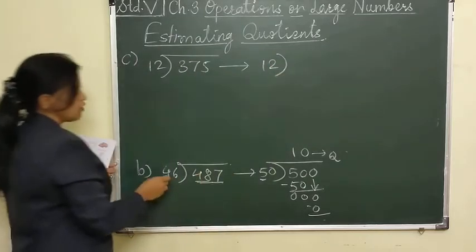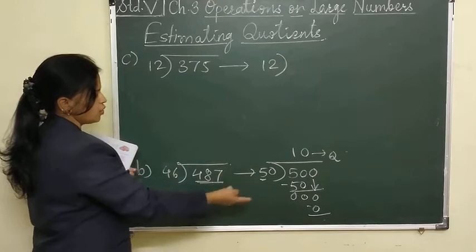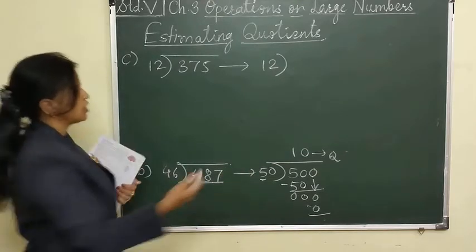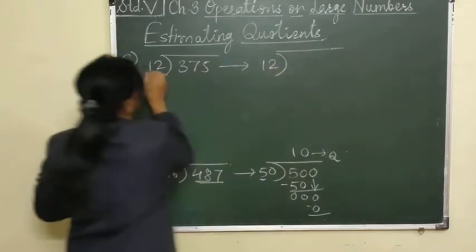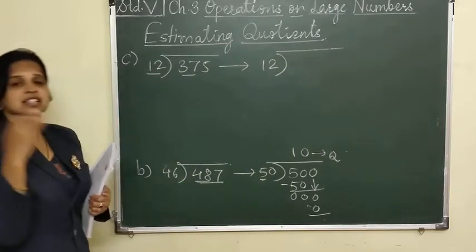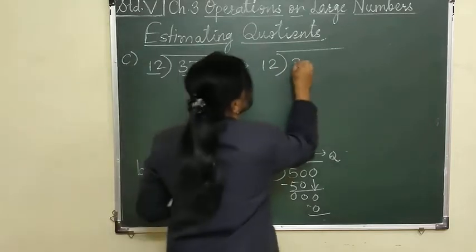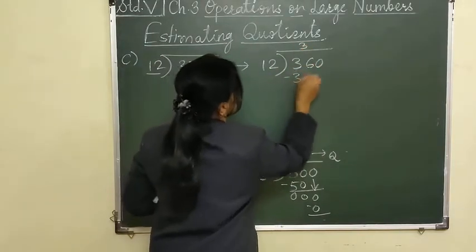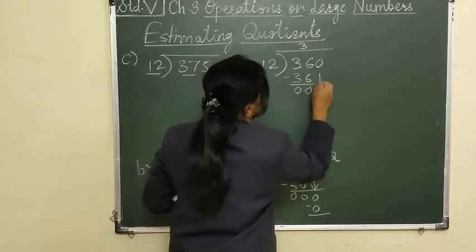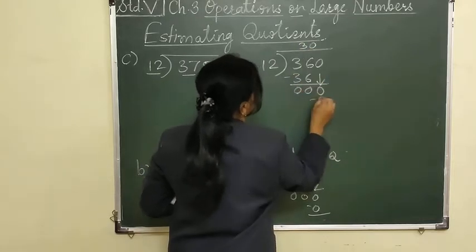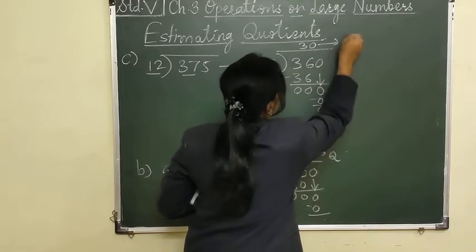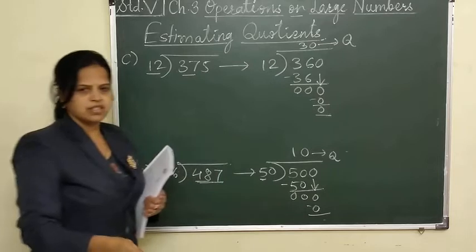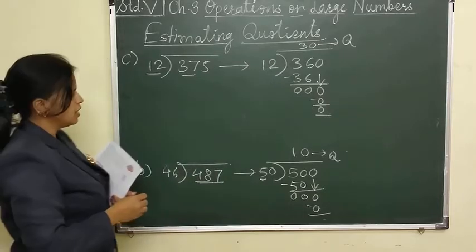Here it was needed because if it is converted into 500, then this number is taken as 50 for easier calculation. Now 12 and 37 I compare. 12 3s are 36, so taken here 360. Only one number is changed. 12 3s are 36. Now take this 0 down. 12 zeros are 0. So this is the quotient. Got it? So estimating the quotient, it will come 30. Now it has been easy.